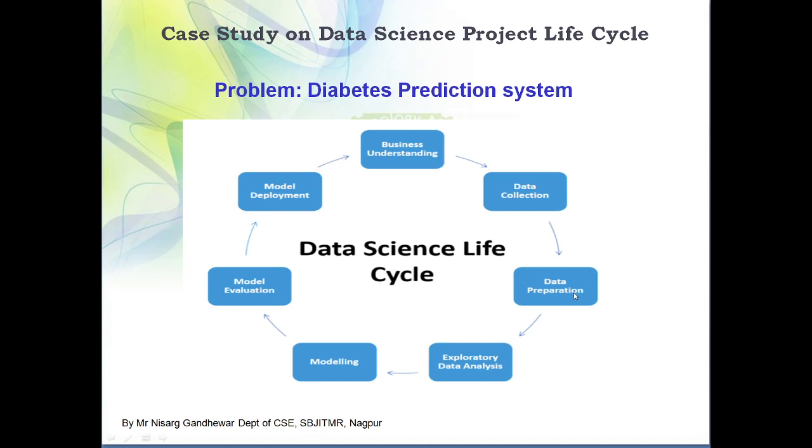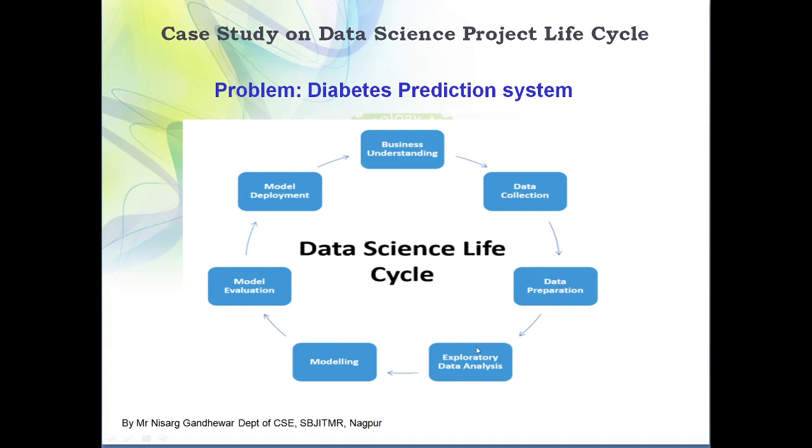Then data preparation is nothing but data pre-processing or data cleaning. This also involves exploratory data analysis. So exploratory data analysis involves data cleaning and data pre-processing. As we have just discussed, in data cleaning or pre-processing we are dealing with the missing values, dealing with the outliers, and normalizing our data. Normalizing means we are bringing our data into a particular range, say in the range of 0 to 1. So this is what exploratory data analysis and data preparation is.